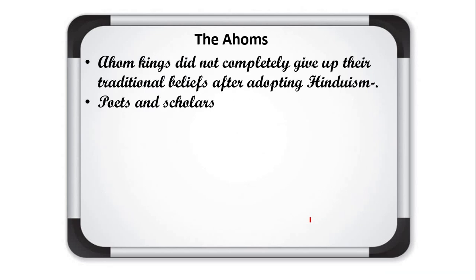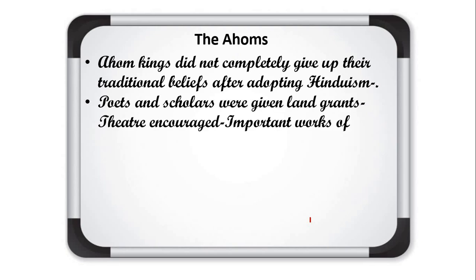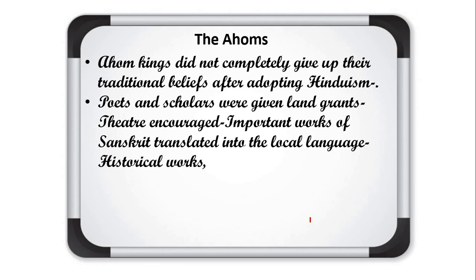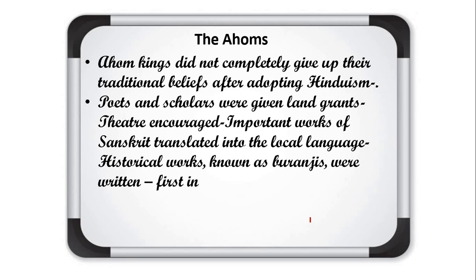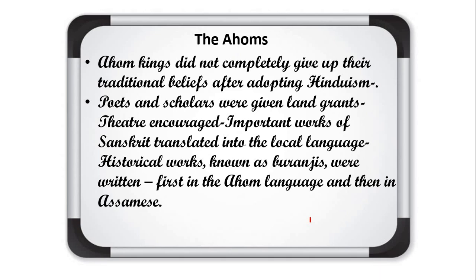Ahom kings did not completely give up their traditional beliefs after adopting Hinduism. This I told you. Poets and scholars were given land grants, theatre increased, important works of Sanskrit were translated into the local language, and historical works known as Buranjis were written first in the Ahom language and then in the Assamese language.